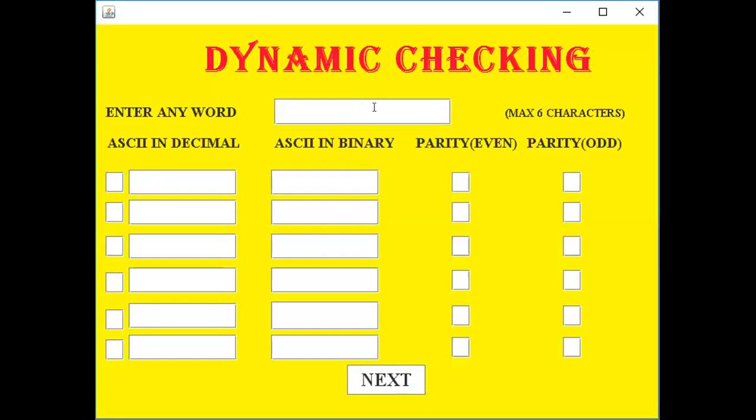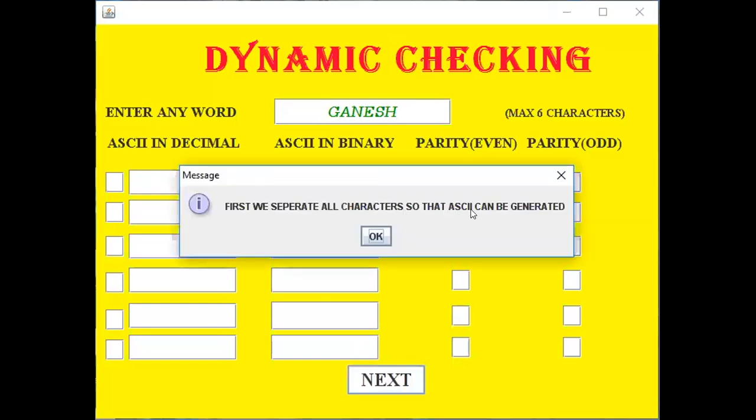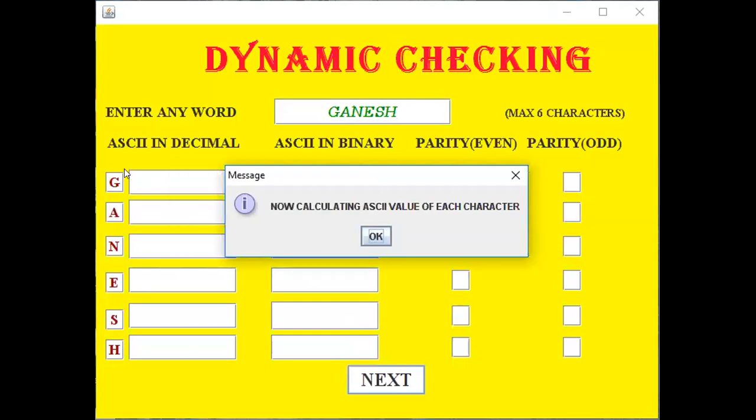Okay, now dynamic checking. Whatever we have learned till now, we can check it dynamically. Suppose we enter any word of six characters, for example Ganesh. Now on clicking next, we will separate all the characters so that ASCII can be generated. Yes, ASCII is generated, and the characters are separated over here.